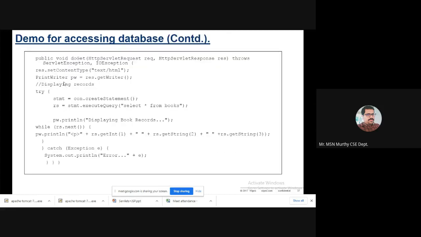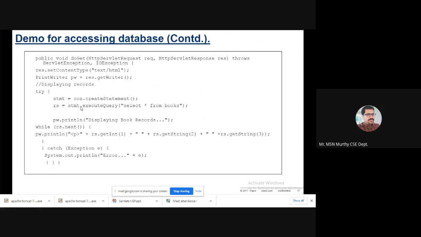The doGet method contains the processing. If you want to process, initially the content type is set, and I obtain the writing stream also. Now, in order to display the records, for this example, see, the createStatement method is used. After createStatement, the statement holds, and ResultSet contains the result set object, this is rs.